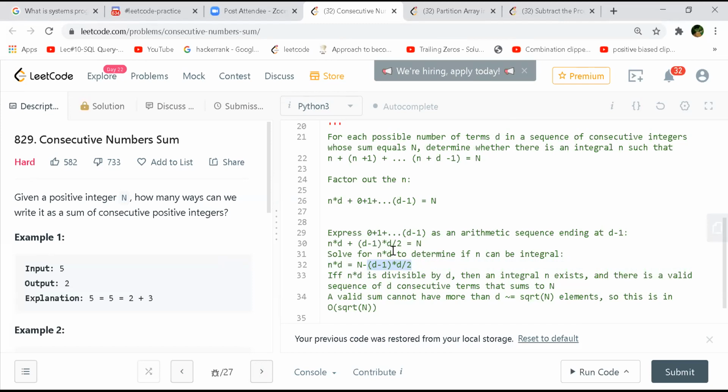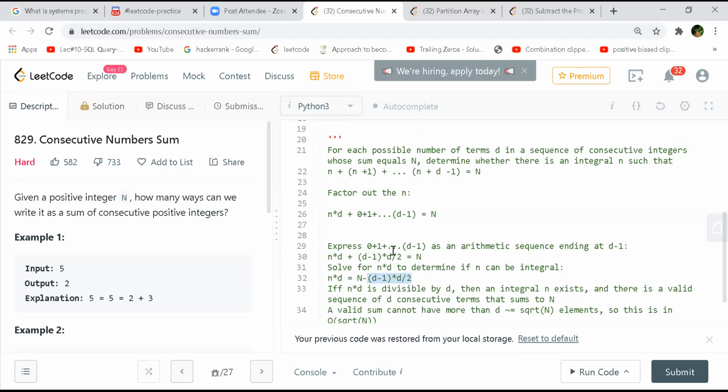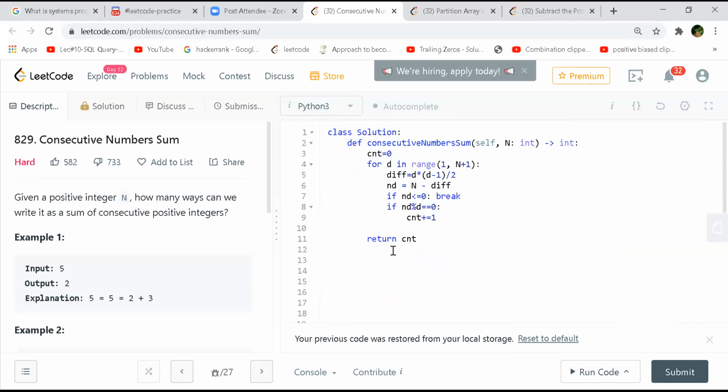Okay, so you are evaluating that way. Yeah, it's the same thing. He used an example that was more generalized. So the code is similar to what Abhishek shared. Here I'm going to n+1 and then calculating the difference out of it, and this is the ND part, and you just check if it is negative, you break out of it. Otherwise, if it is a multiple of d, then you increase the count and return the count.